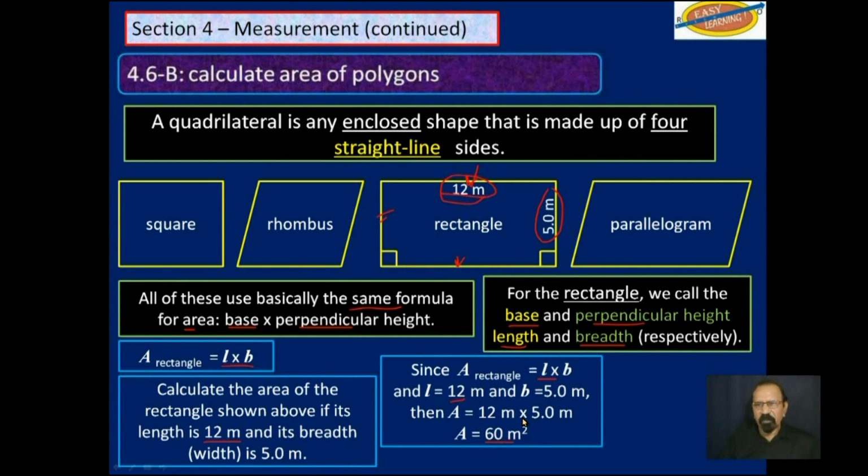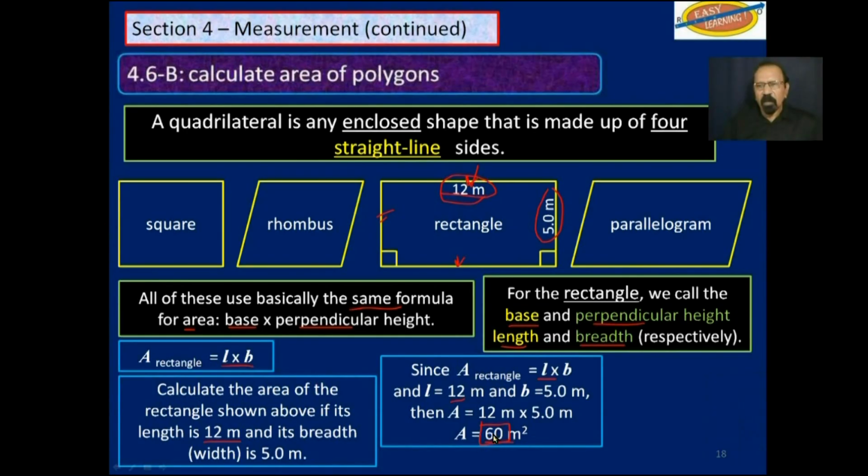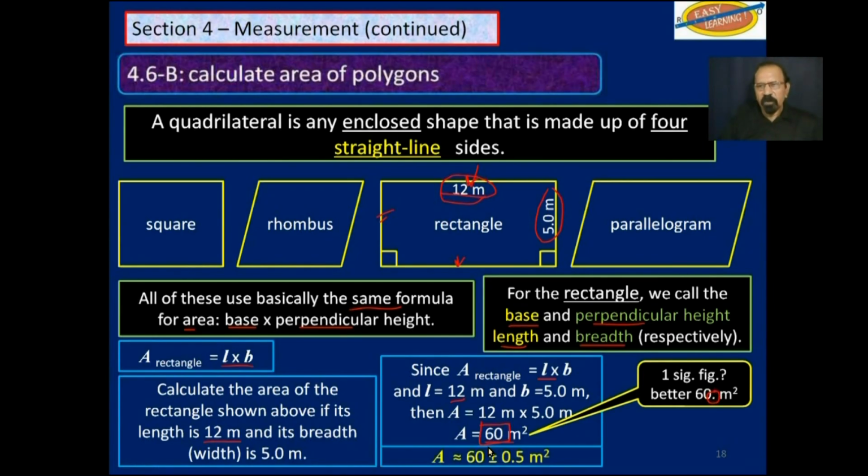We need two significant figures. As it stands here, this could be misinterpreted for one significant figure. And so if you put a dot here, it specifically means two significant figures, or better still, you could say 60 plus or minus 0.5. This 0.5 says you are rounding off here, therefore two significant figures. CXC would prefer, actually CXC requires this format.